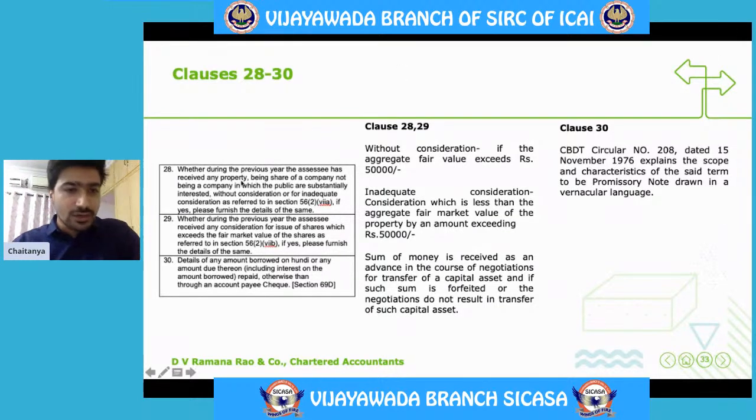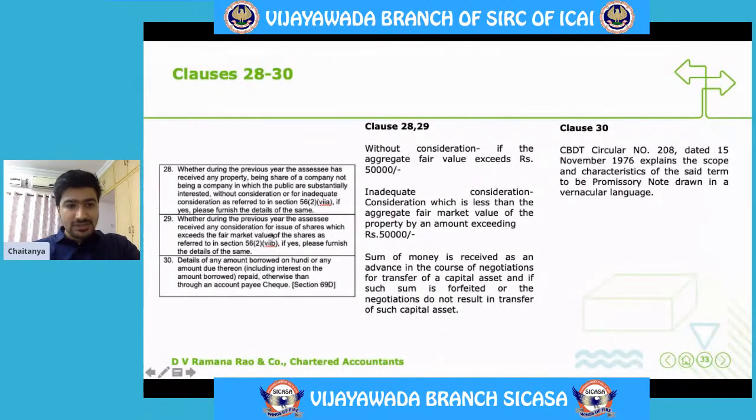This particular clause talks about if the SSE has received any property being share of a company. So if there is any property or share of a company received for no consideration or inadequate consideration.